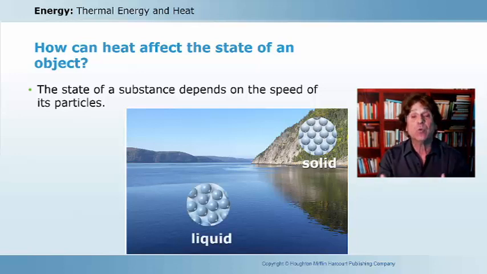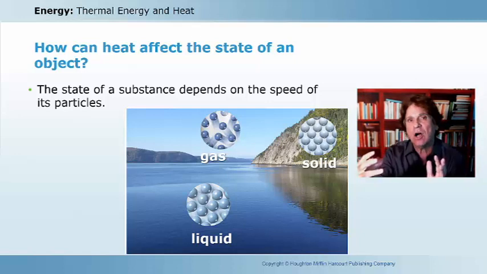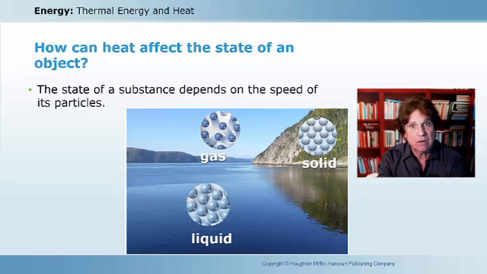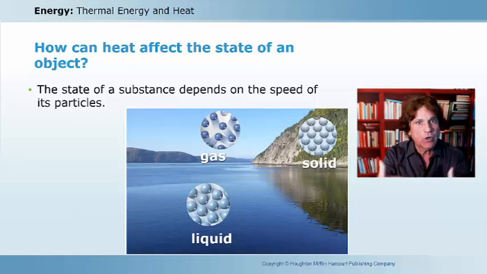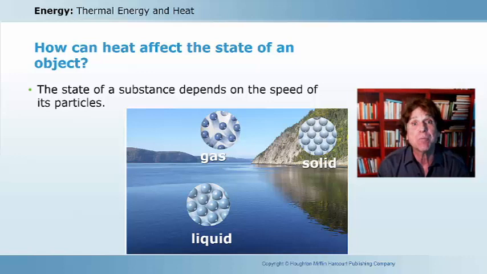In liquid, as we keep adding more heat to it, those flowing particles begin to move faster. They flow faster. And in gas, they are moving very fast. And as we keep adding heat to the gas, those particles move even faster. So you can see that heat, the transfer of that heat energy into a specific substance or object, whether it's solid, liquid, or gaseous, causes its particles to move faster.